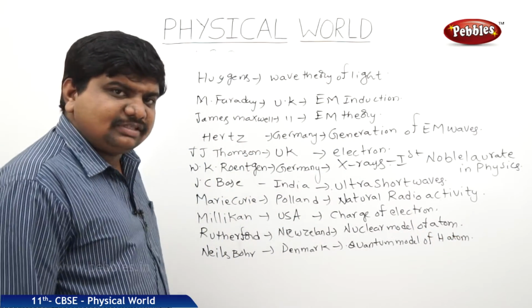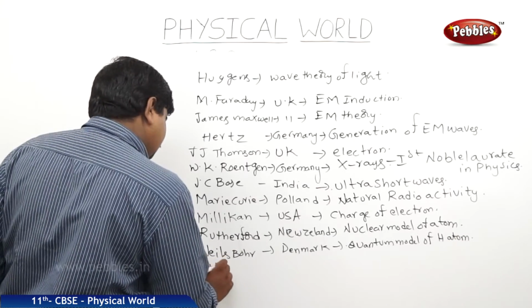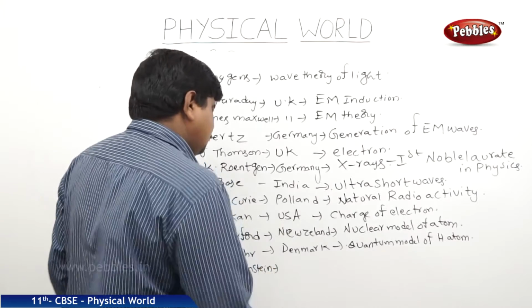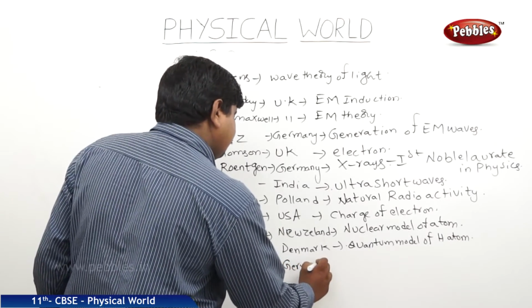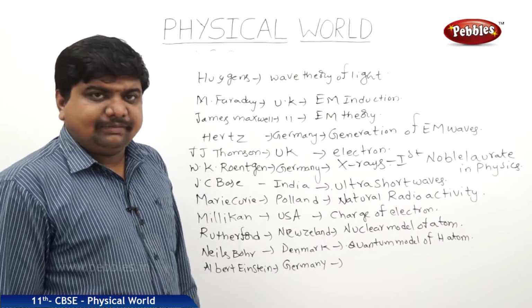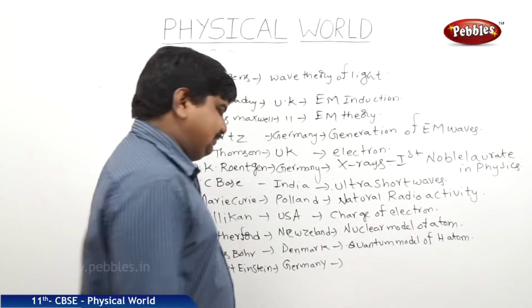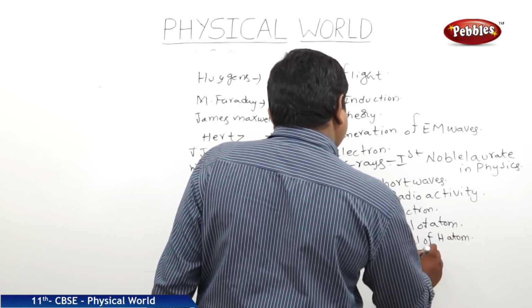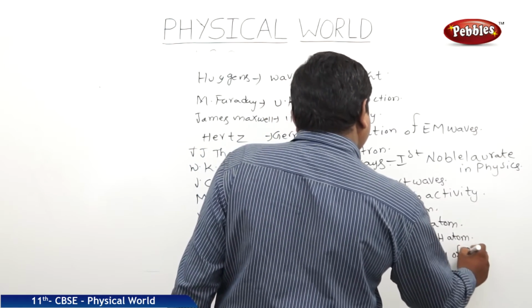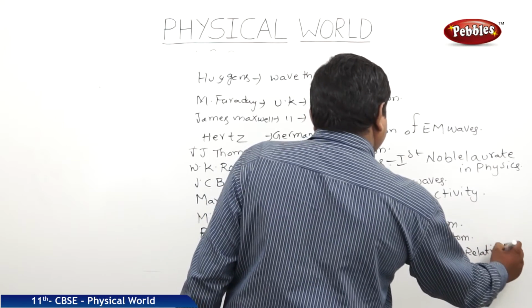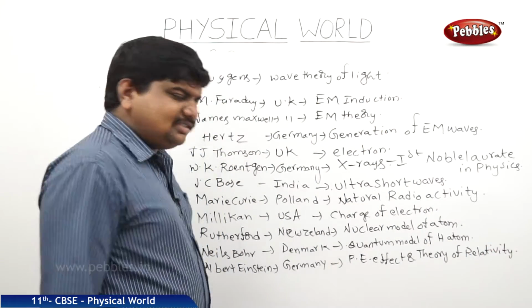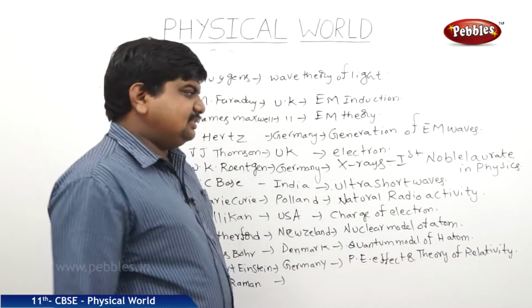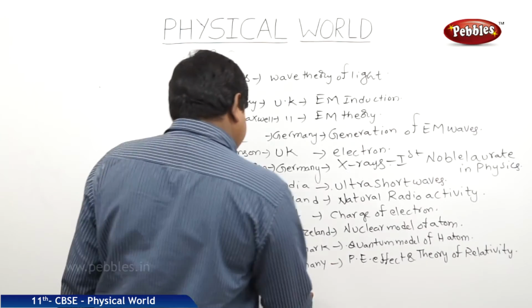The next great scientist was Albert Einstein. From Germany. So, he has discovered the photoelectric effect and theory of relativity. The next great scientist was C.V. Raman from India. He has discovered the inelastic scattering of molecules.